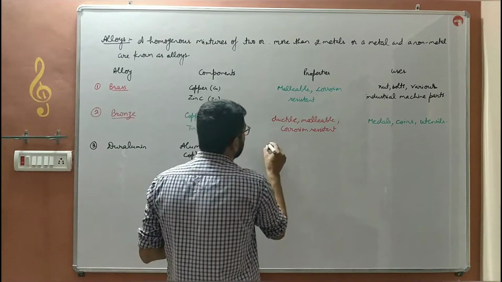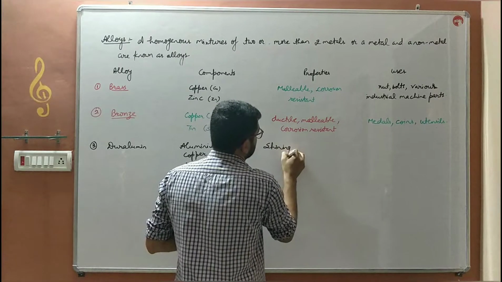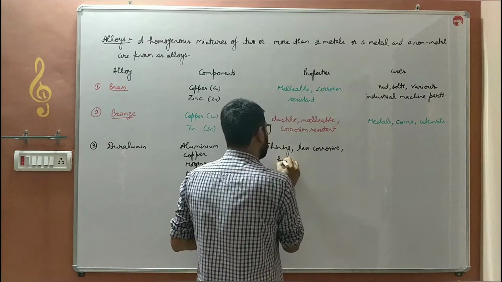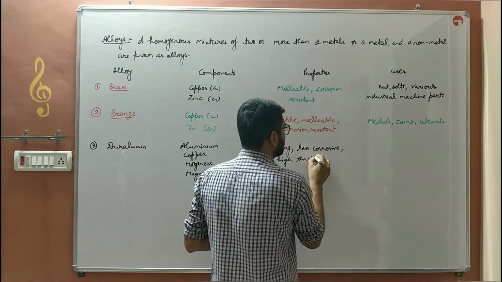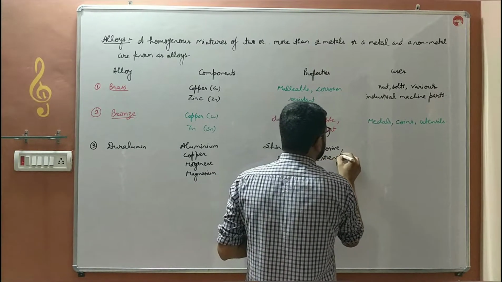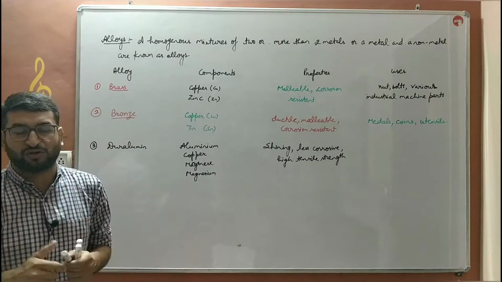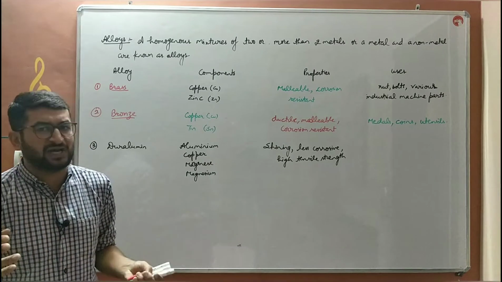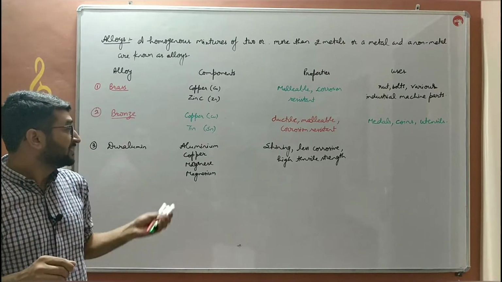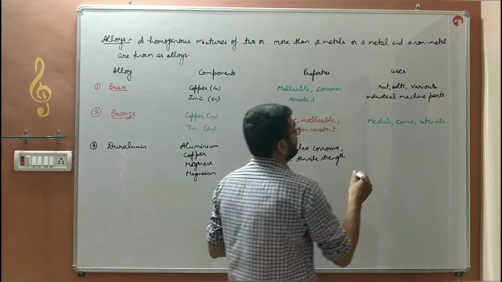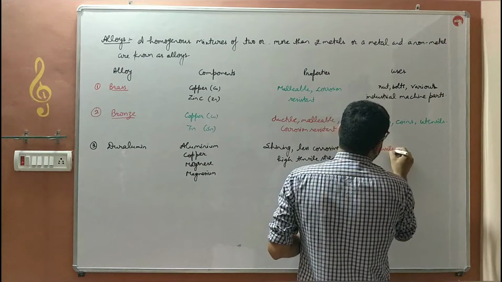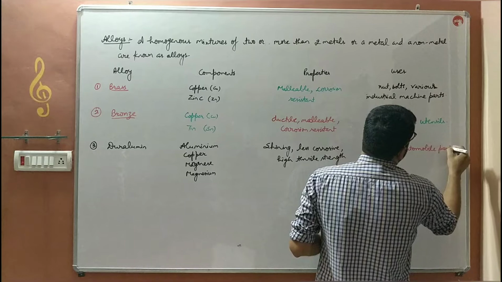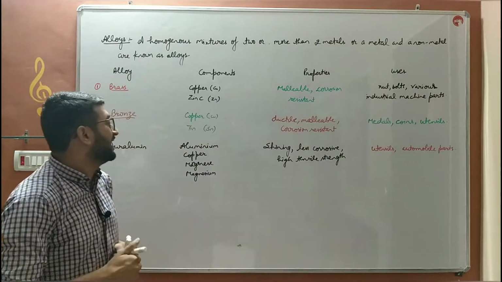It has a shiny appearance, is less corrosive, and has a high tensile strength. It is not as soft as aluminium. Pure aluminium is not this strong; duralumin is hard, has more tensile strength, and does not break easily. This duralumin is used to make utensils. It is used to make automobile parts, parts of vehicles and so on.